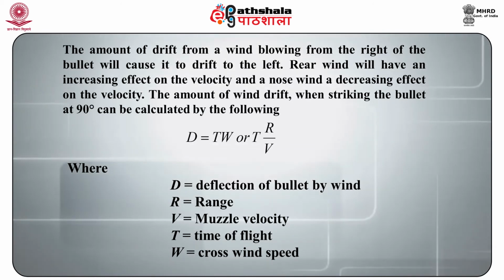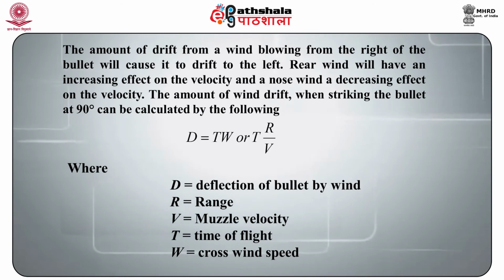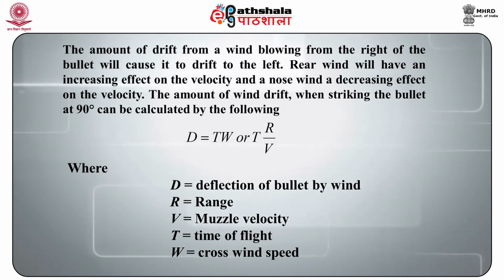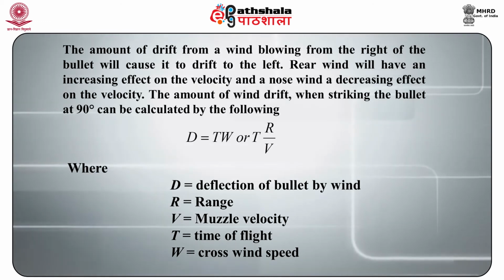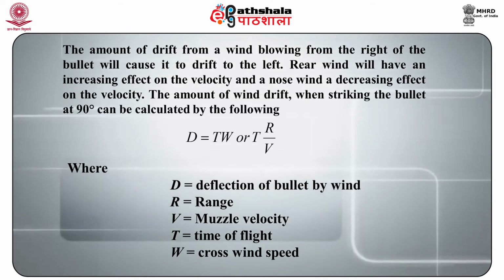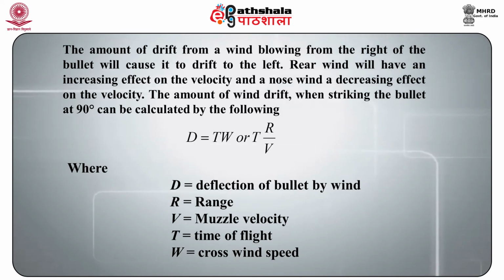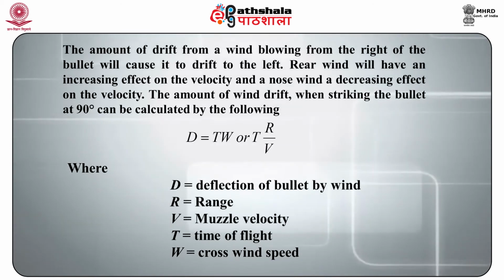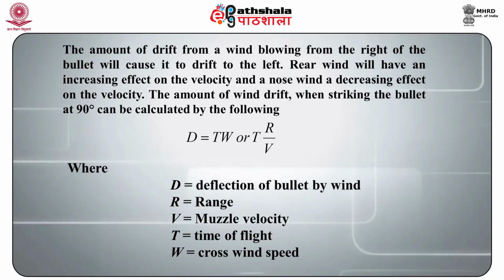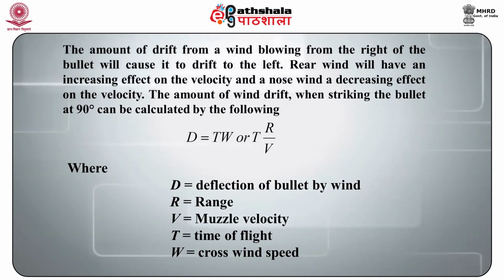The amount of wind drift when striking the bullet at 90 degrees can be calculated by the formula D is equal to TW, or D is equal to RWT by V, where D is the deflection of the bullet by wind, R denotes range, V stands for muzzle velocity, T is time of flight, and W is for cross wind speed.